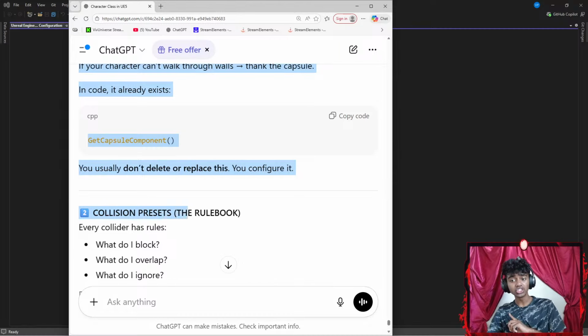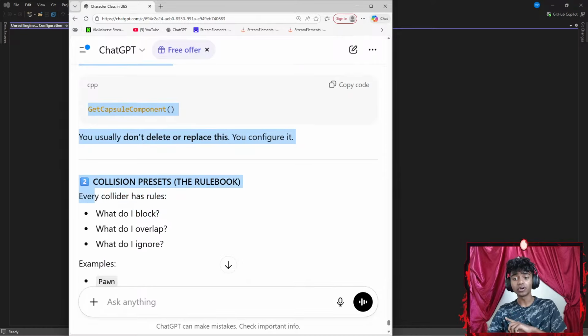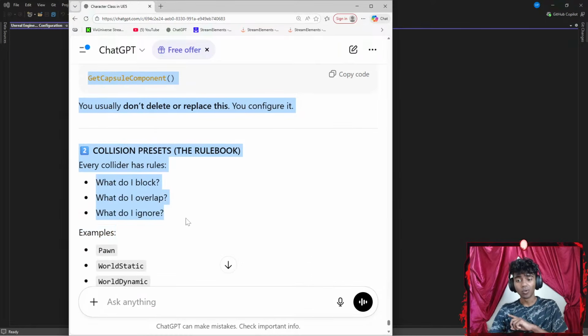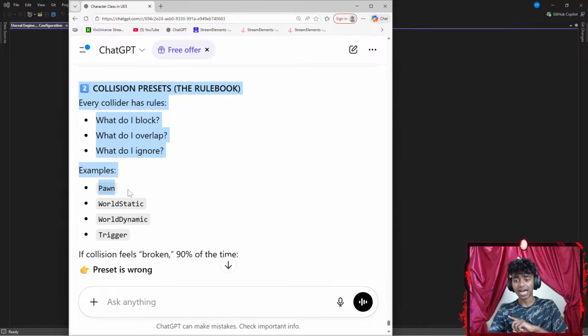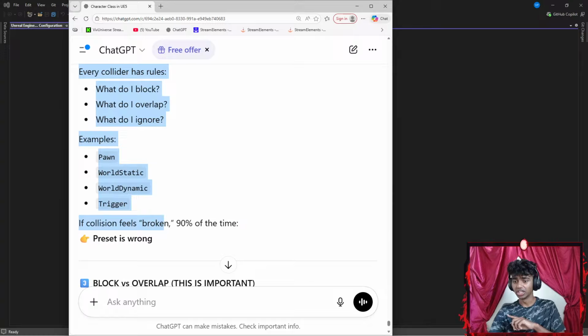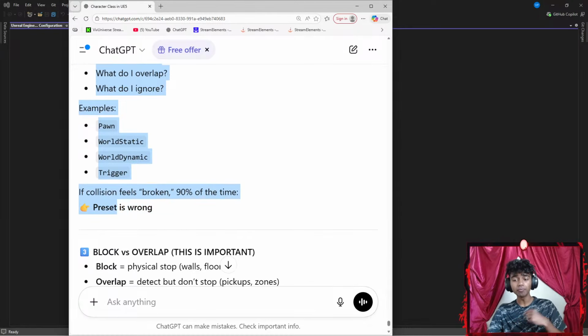Number two, collision presets. This is the rulebook. Every collider has: what do I block, what do I overlap, what do I ignore. Examples: Pawn, WorldStatic, WorldDynamic, and Trigger. If collision feels broken, 90% of the time, the preset is wrong.